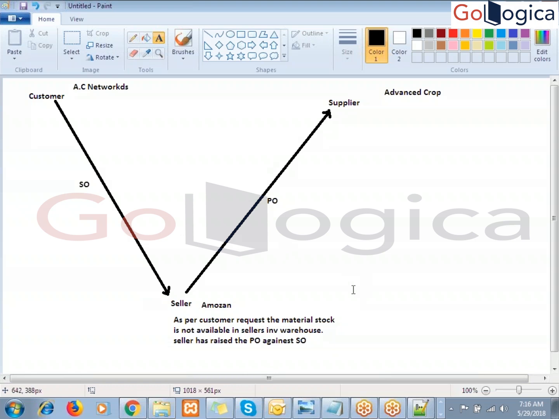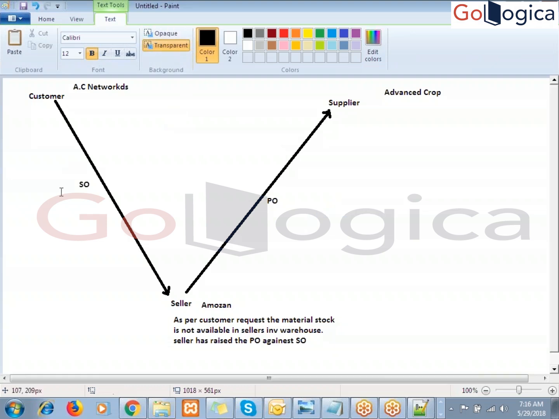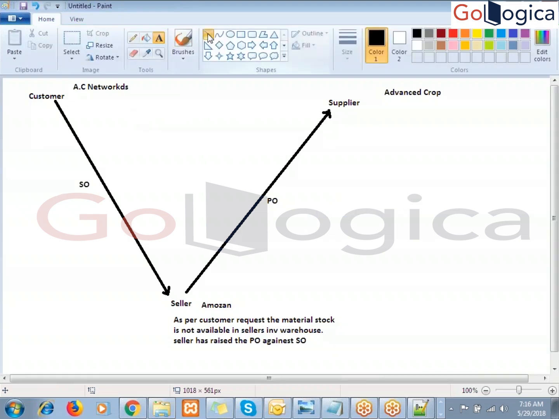Now the seller has placed the purchase order to the supplier, and at the next level the seller requests the supplier to ship the material directly to the customer. The seller is not going to send it. On behalf of the seller's request, the supplier directly ships the material to the customer. This flow is called a drop shipment.